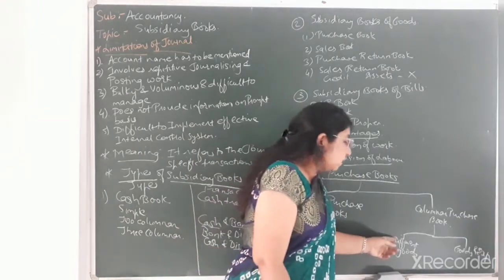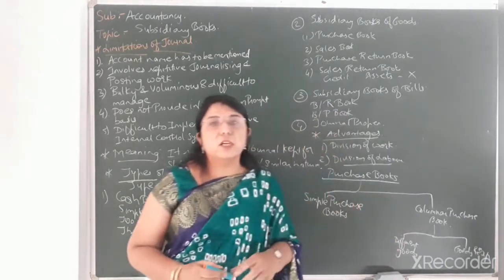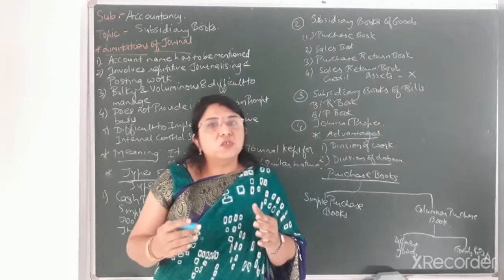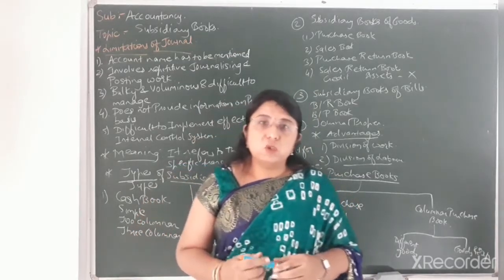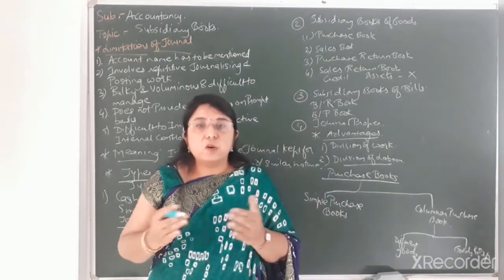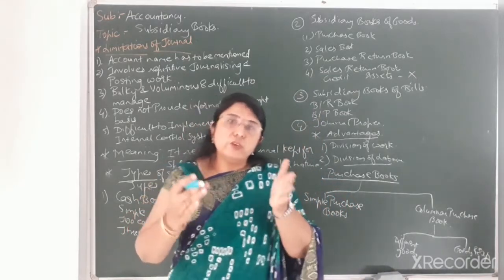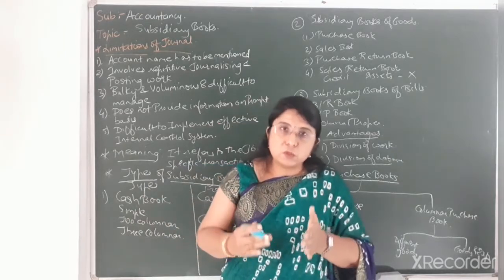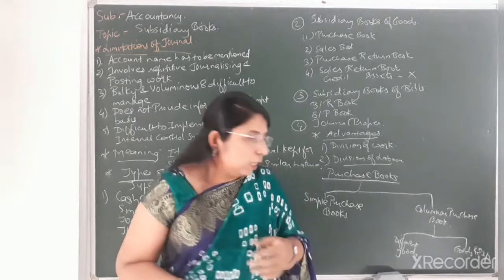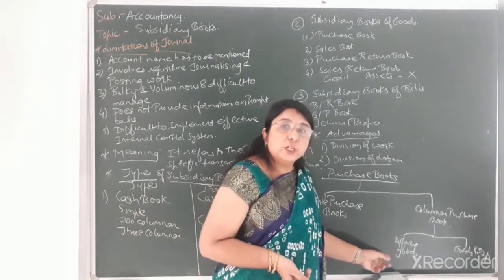The first one, that is different goods. Suppose there is a businessman who is selling different types of goods, suppose he is selling TV, AC and refrigerator. So he is dealing in different varieties of goods. So we have to maintain different columns for the different varieties of goods that he is purchasing and selling. Okay, so that is the example of different goods.